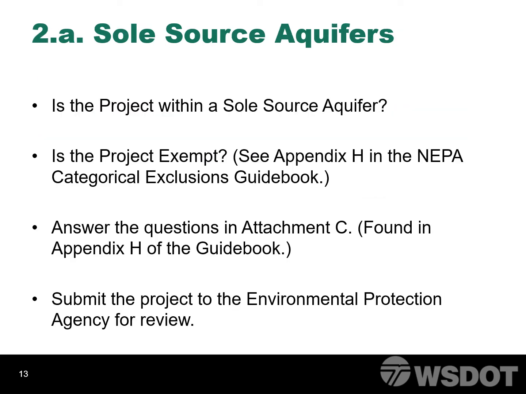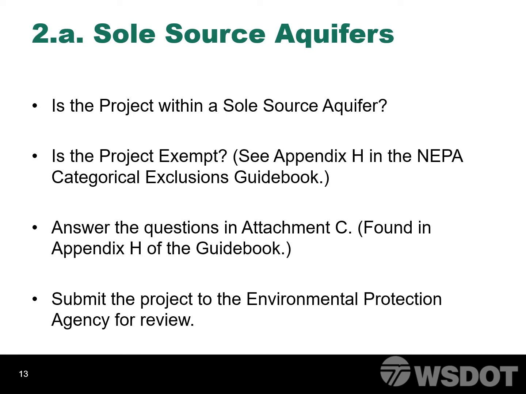Sole source aquifers are designated by the Environmental Protection Agency because they provide the sole source of drinking water for an area. If the project is within a sole source aquifer, the project may be exempt. Appendix H in the guidebook lists the type of projects that do not need any further review based on a memorandum of understanding between the Federal Highway Administration, Environmental Protection Agency, and the Washington State Department of Transportation.